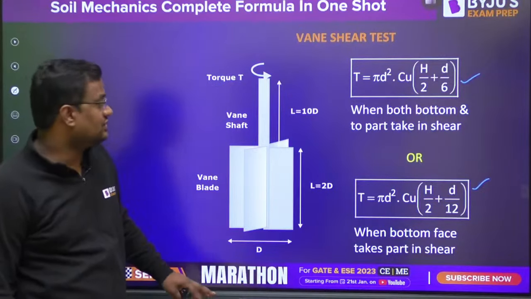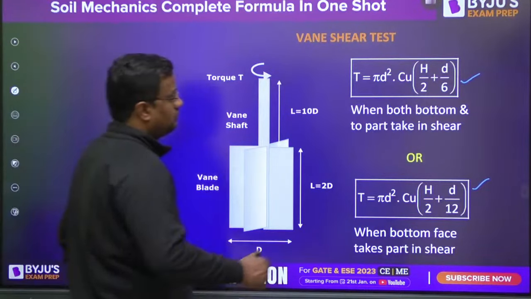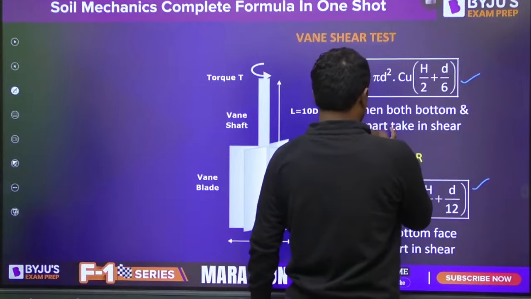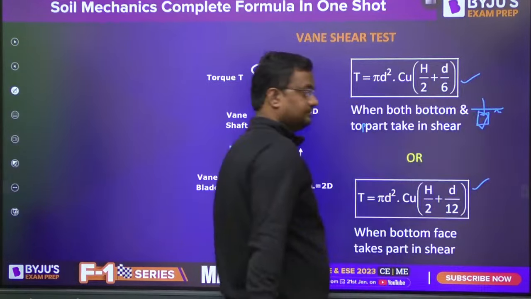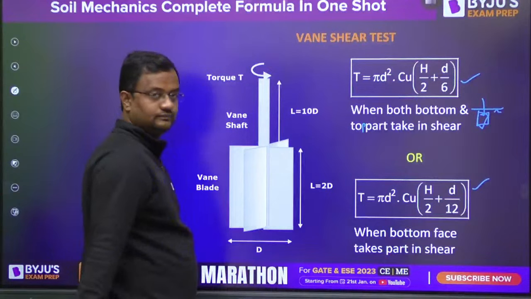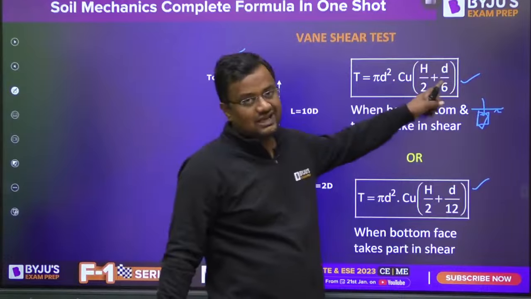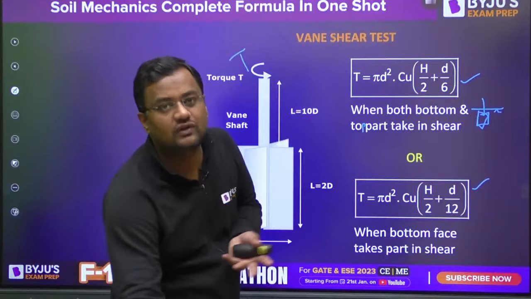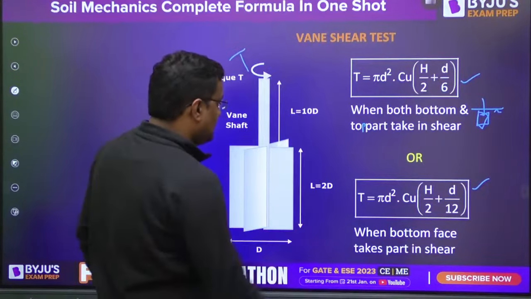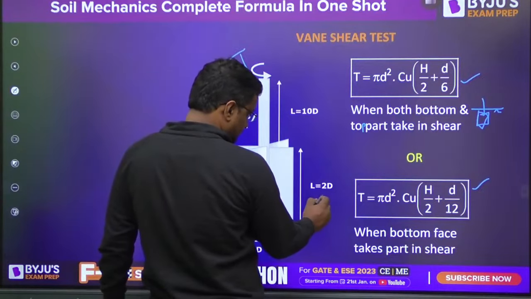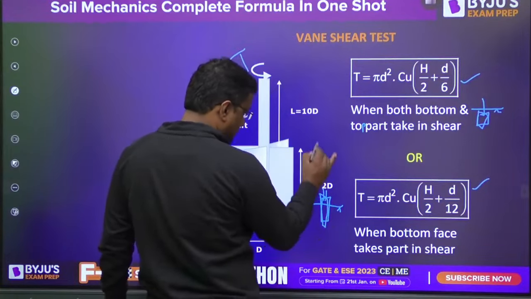So we test in the field, and in the vane shear test we put the vane inside. Both the bottom and top parts are inserted below the ground level. This is the formula, where T is the torque required to rotate it, and D and H are the dimensions. You can find c from here. It is used for clay, and for clay phi is not there. And here, this is the ground level, and only the bottom part is there.